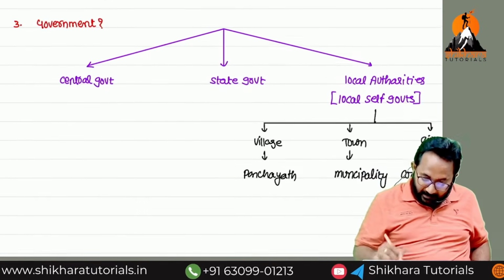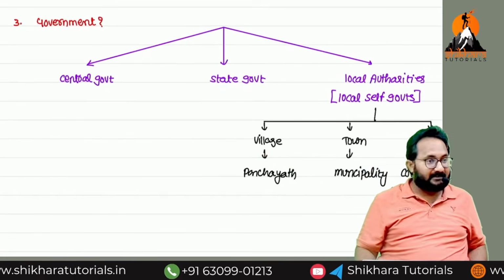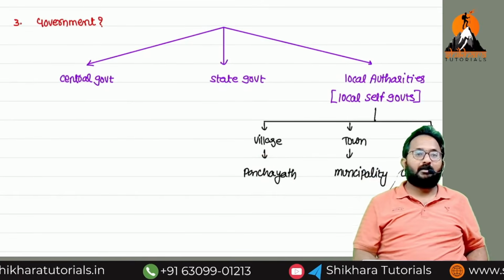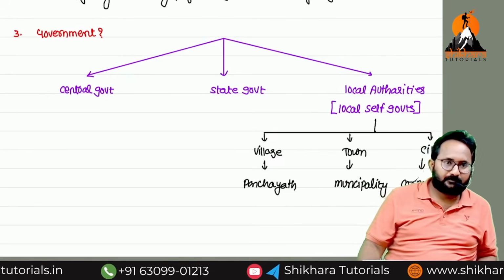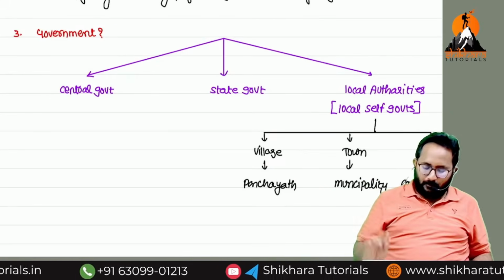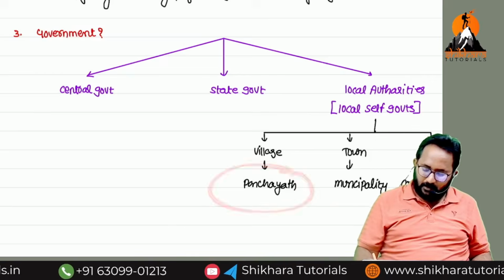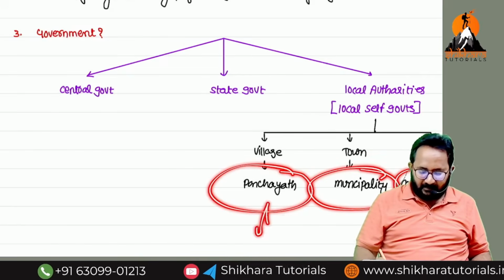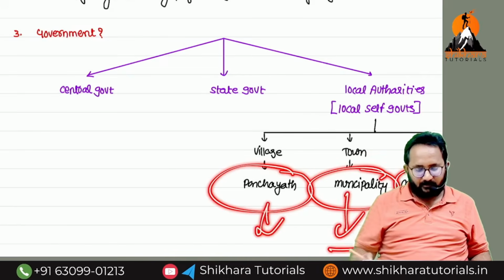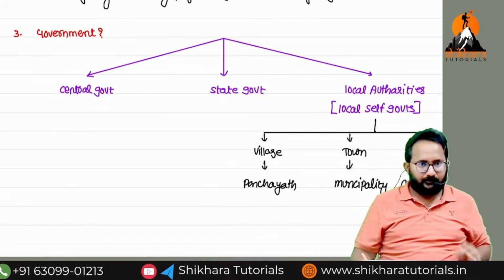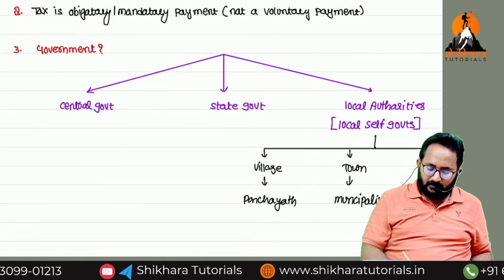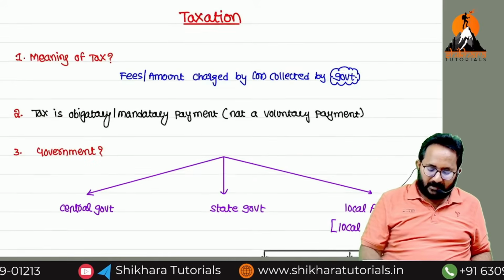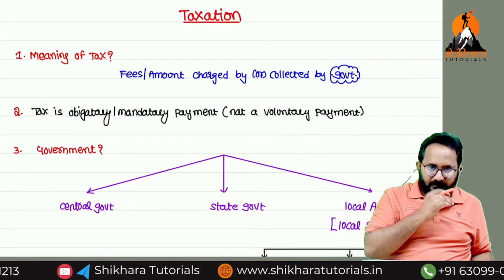Already in Telangana, the Panchayati elections are over. Now, which elections are pending? Municipal and corporation elections are pending. Now, please let me know who the main persons are. Panchayat means sarpanch, municipality means chairperson, corporation means mayor or corporator. Understood? That means any one of these governments can collect the tax. Super.